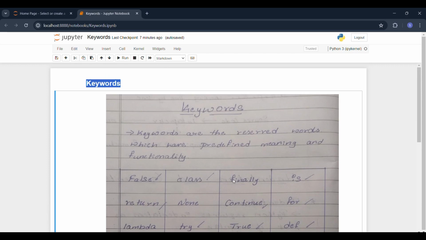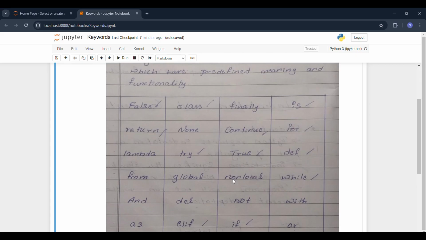I hope you guys have seen all the keywords which are mentioned here.